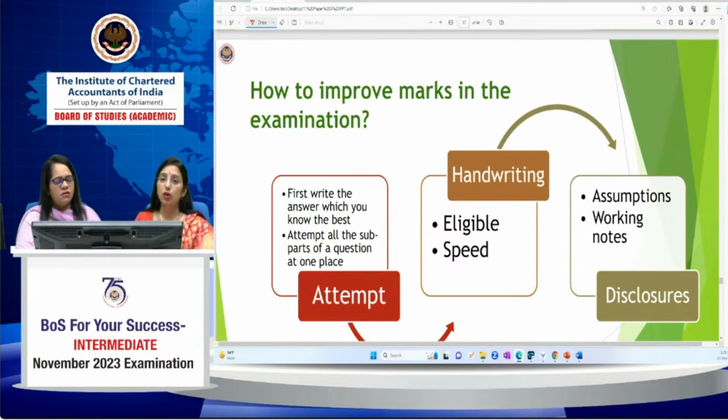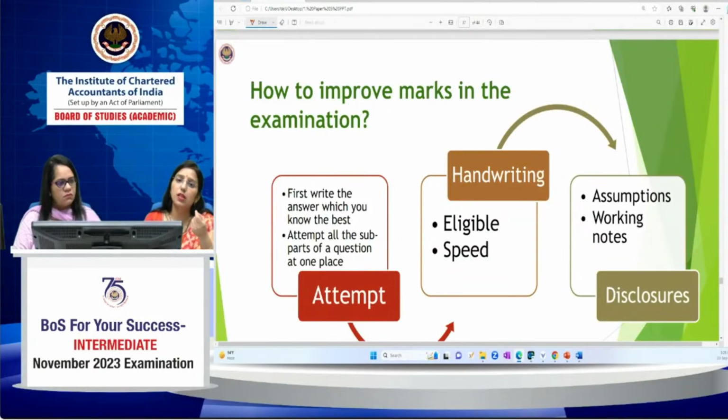Yes. If in any question you think there are assumptions involved and there can be different kinds of answers, then on which assumption you are going to solve your question, please give that assumption clearly in the answer sheet. For example, take AS3.